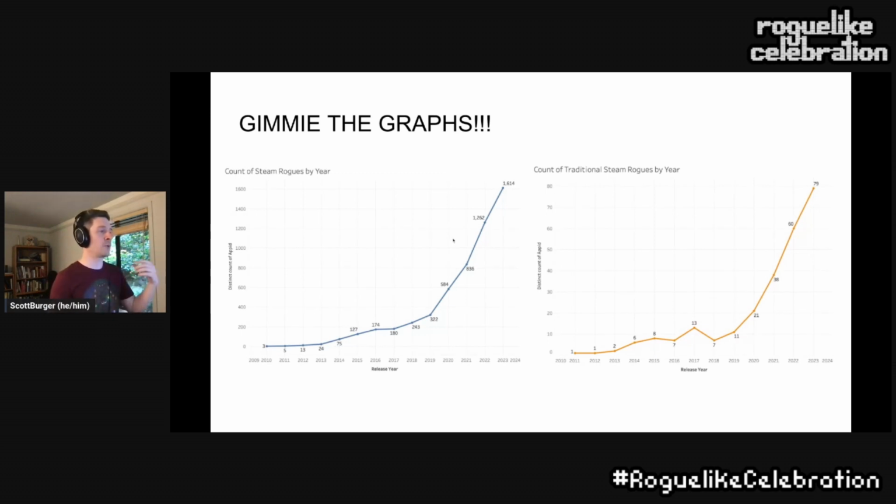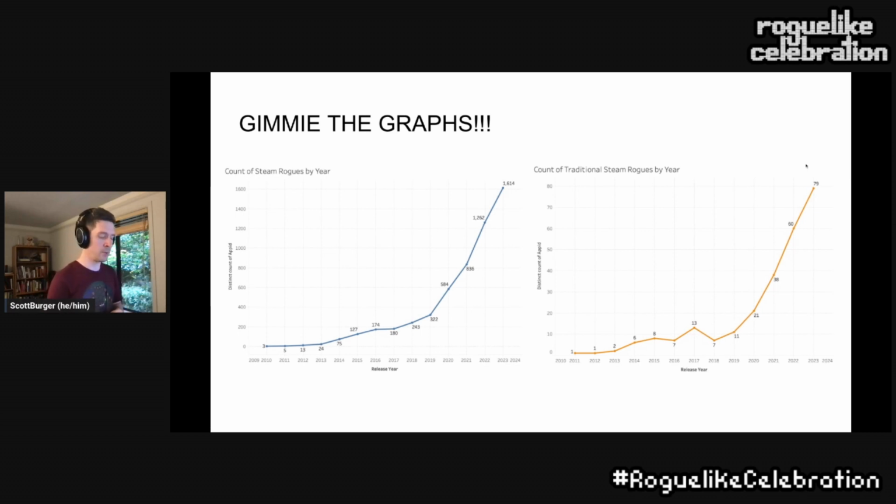So on the left here, what we're seeing is, the tag system was introduced later, but games that have any rogue-style tag applied first started showing up around 2010 or so, and increasing. And since 2019, there's been an electric pace of game development, of rogue games being released in general on Steam over time. And we see that reflected in the traditional roguelike space as well. We had a bit of a bump of activity in 2017. And since 2019, it's just been taking off nonstop.